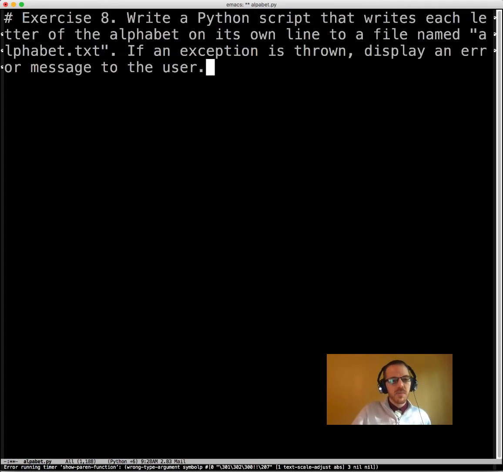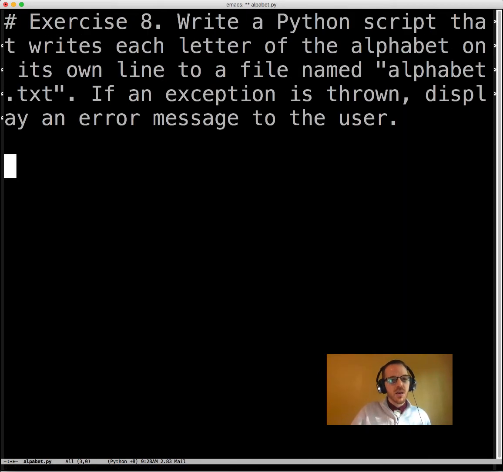Exercise 8. Now let me make it so it's a little easier to read. Okay, so with other ones we've done import sys, and we've said that's for exit, because we're probably going to want to exit.